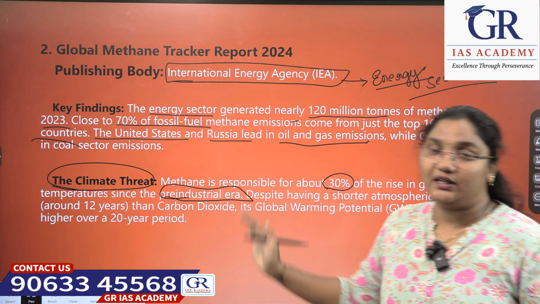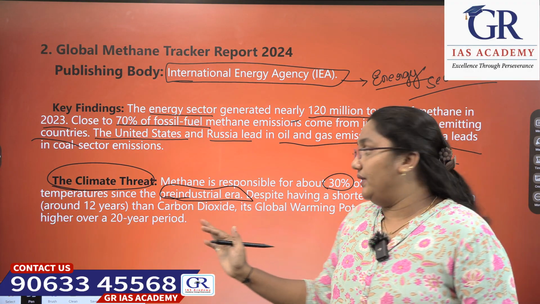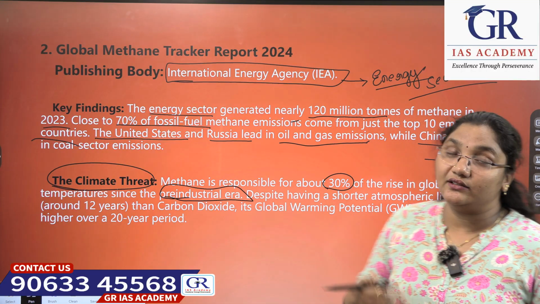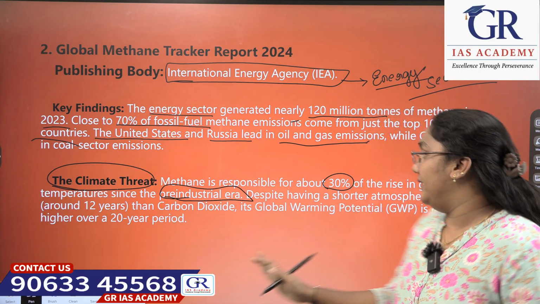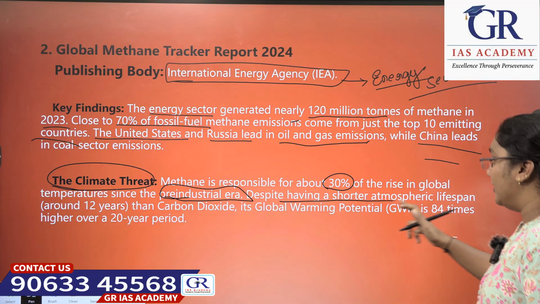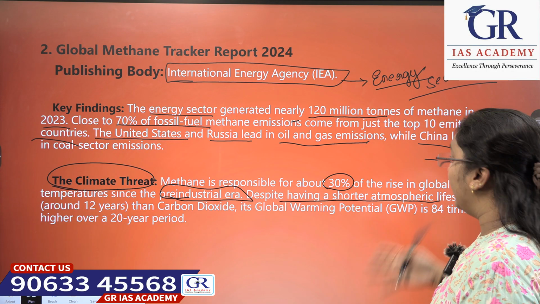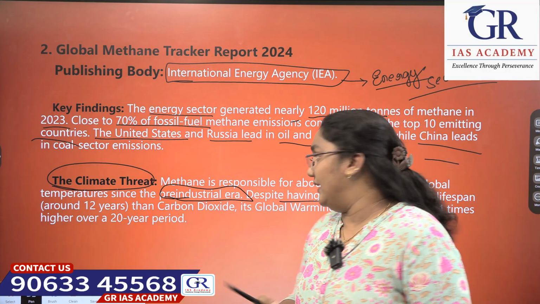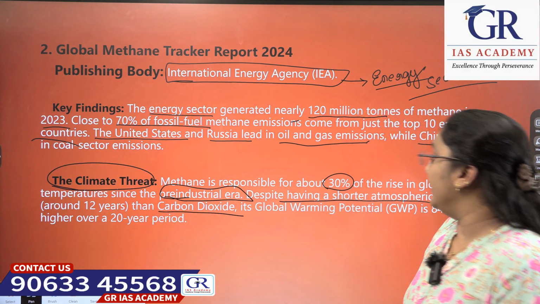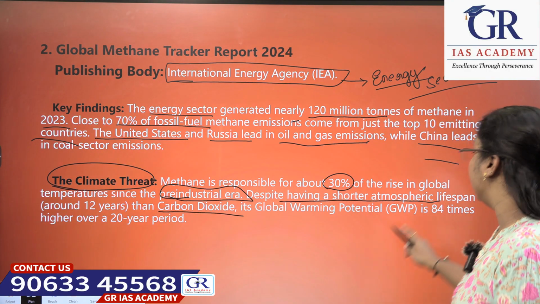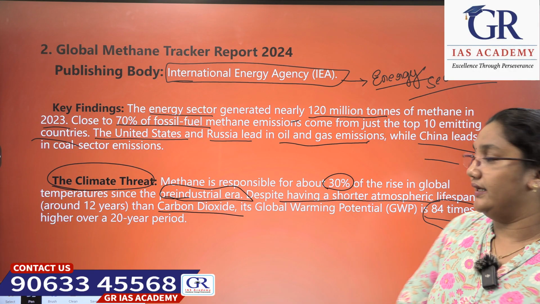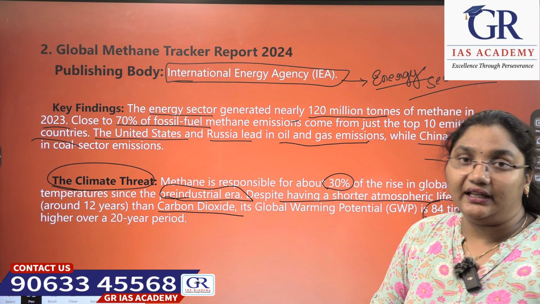Despite having a shorter atmospheric lifespan, around 12 years, than carbon dioxide, its global warming potential is 84 times higher over a period of 20 years.